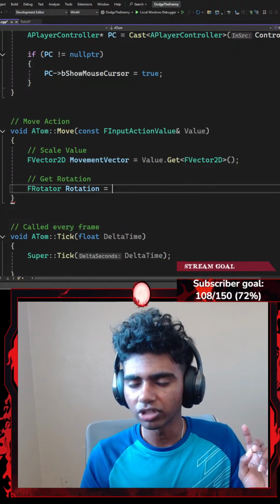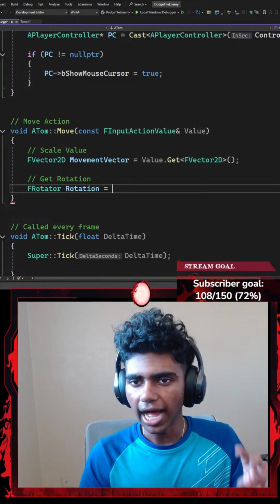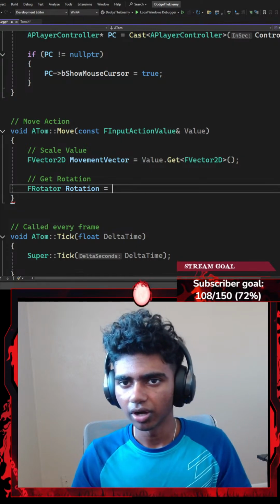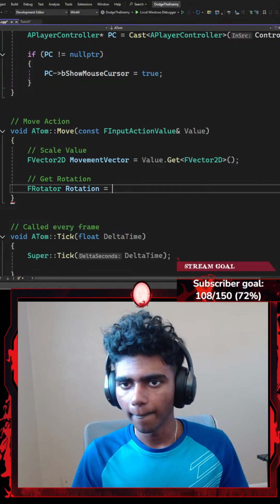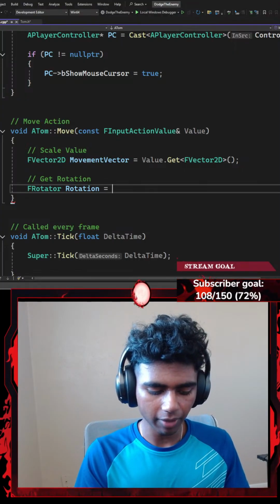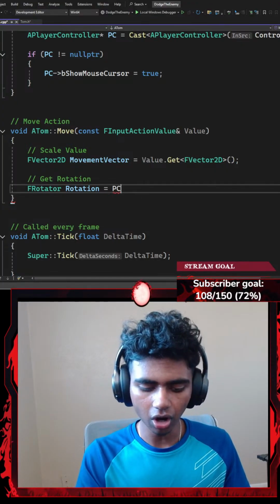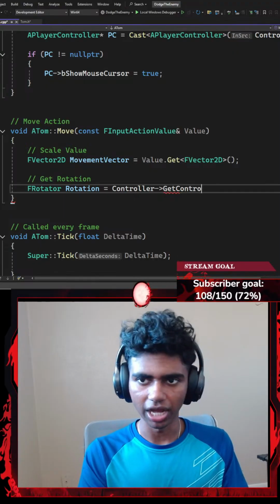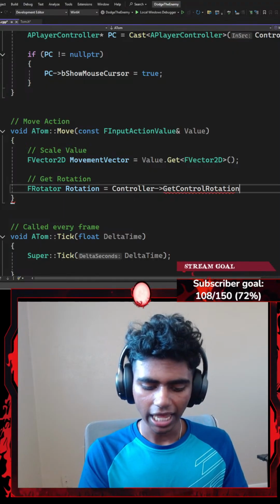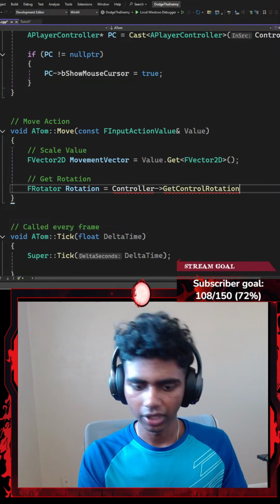Okay, what do I want my rotation to be equal to? I'm gonna go ahead and set it equal to, guys, let me think this part real quick. So, okay, I might set it equal to something like my player controller or my Controller, this is GetControlRotation. I want to get my control rotation. And then I'm gonna end this with a semicolon.